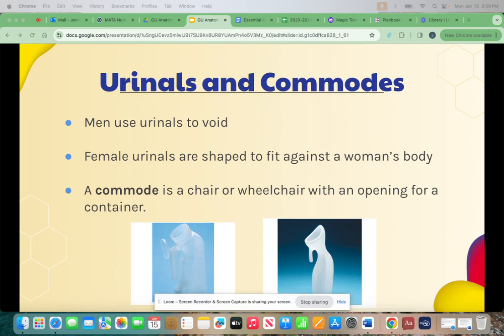After voiding, the man closes the urinal cap. This prevents urine spills. The urinal can be hung on the bed rail, wheelchair, or walker. Female urinals can be used standing, sitting, or lying down. The device is positioned snugly under the urethra. And commodes are used for persons unable to walk to the bathroom.